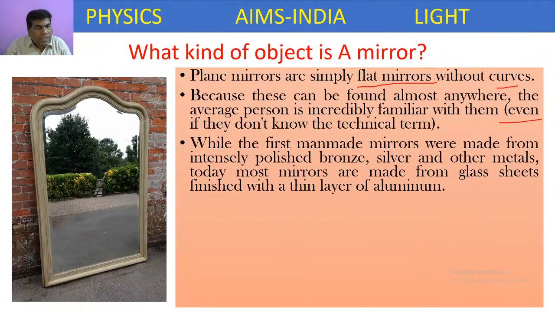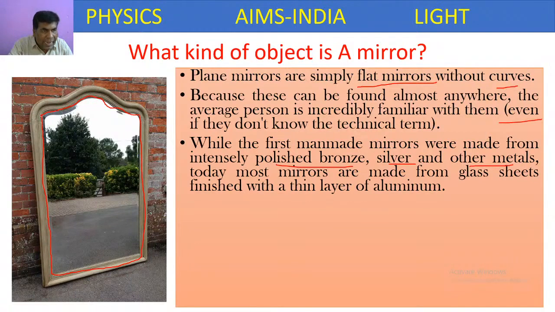The first man-made mirrors were made from polished bronze, silver and other metals. So what is the meaning of mirror? In the front portion, we see a transparent glass.